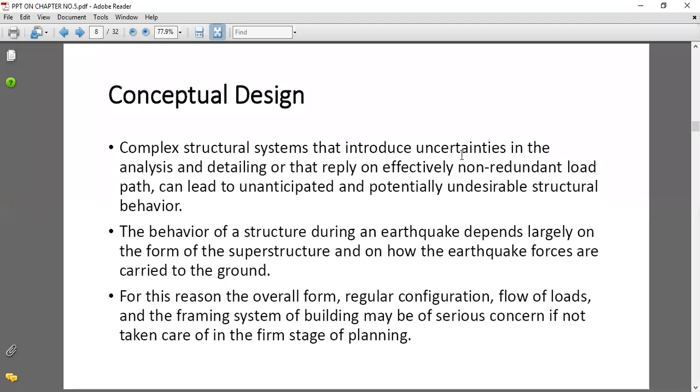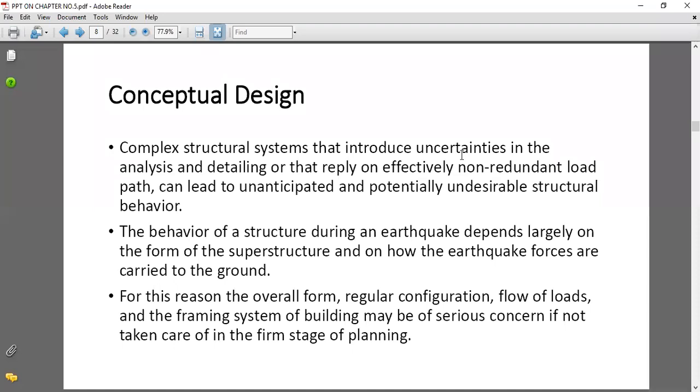It means the parts of our building are of two types: the substructure and the superstructure. Whatever earthquake loads come on the structure, our structure should resist all the forces, so the superstructure and substructure should all have the capacity to resist the earthquake forces. For this reason, the overall form, regular configuration, flow of loads, and the framing system of the building may be of serious concern. If not taken care of, that is the first step to take serious note of while planning the building.